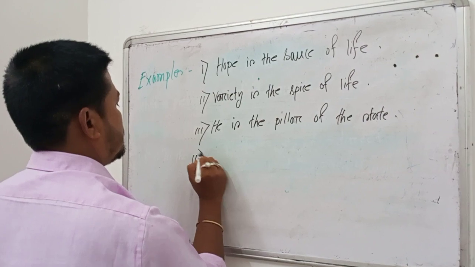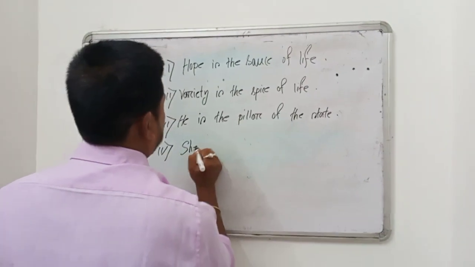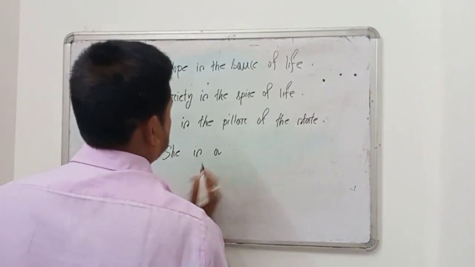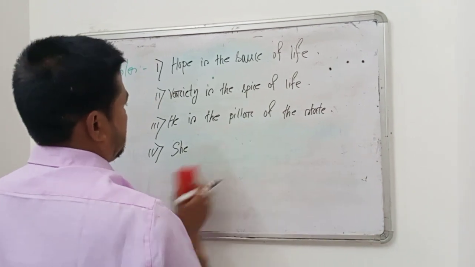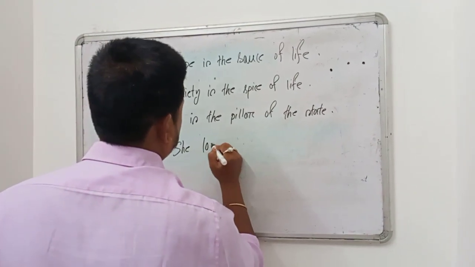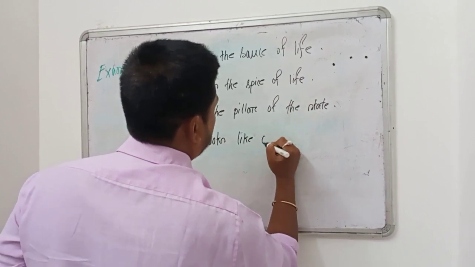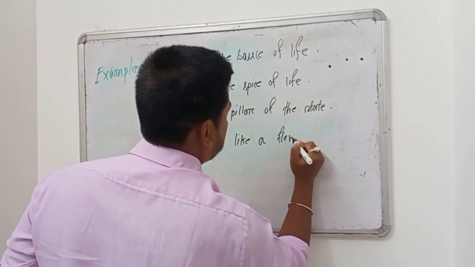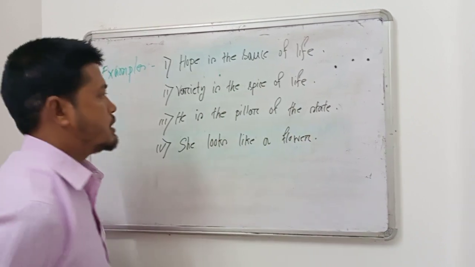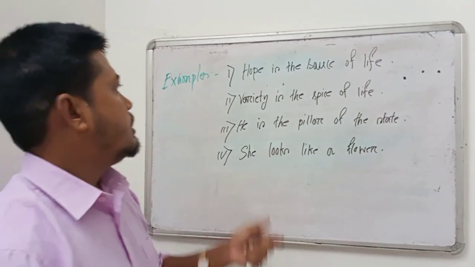Number 4, she is a flower. She looks like a flower. These are the metaphors.